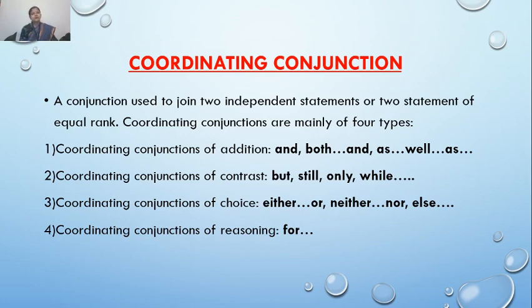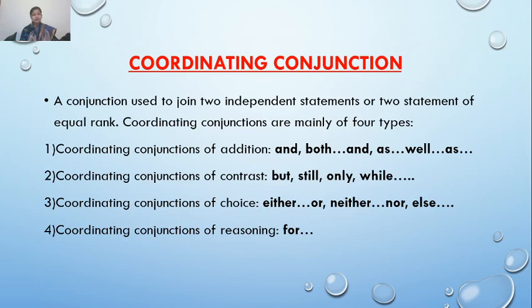Here on the screen you can see, class, coordinating conjunctions are mainly of four types. The first one is coordinating conjunctions of addition. Addition means the conjunctions that join two equal rank statements and they both add little information to each other.